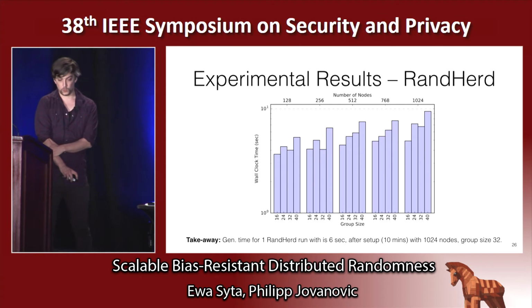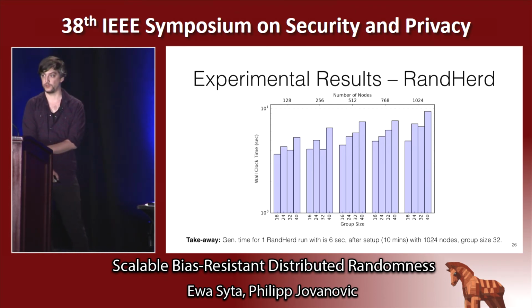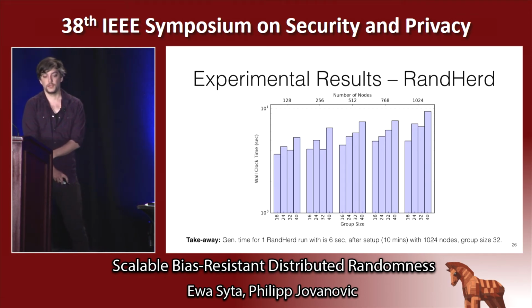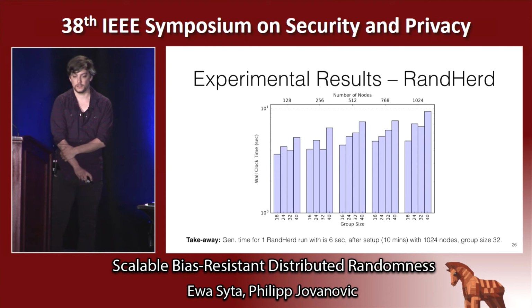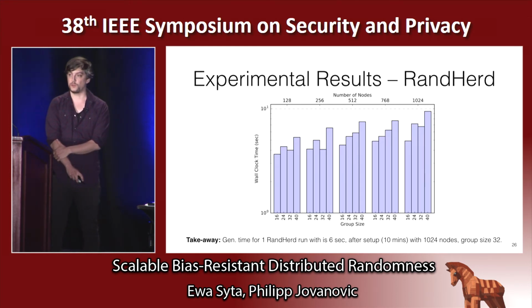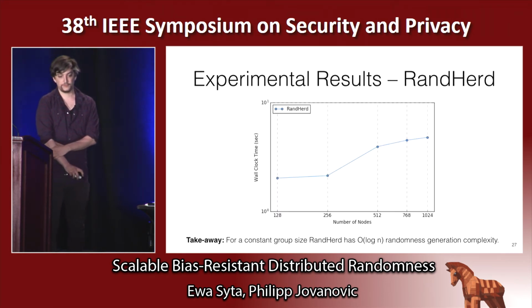For RandHerd, we also measured the total randomness generation time for up to 1,024 nodes with groups of varying sizes. And again, as a takeaway, it roughly takes 6 seconds after a single 10-minute setup in a setting with 1,024 nodes and a group size of 32. This last graph shows that RandHerd indeed achieves this logarithmic complexity given a constant group size.